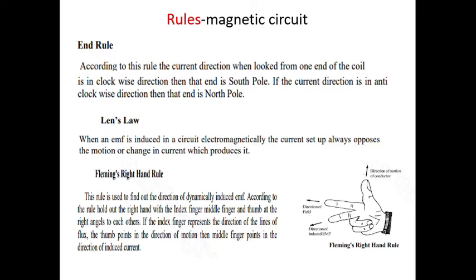In order to explain this rule, we can see the diagram. In this diagram, we can see our right hand with index finger, middle finger and thumb stretched out at right angles. If the index finger represents the direction of lines of flux, then the thumb points in the direction of motion and the middle finger points in the direction of induced current.